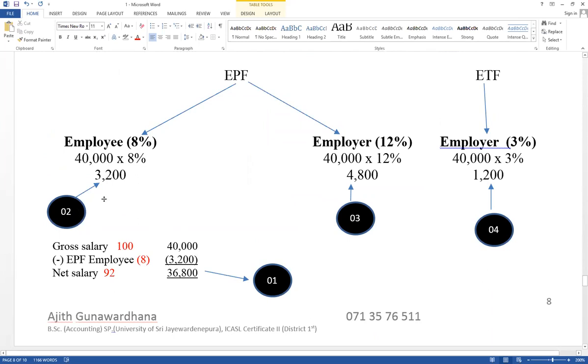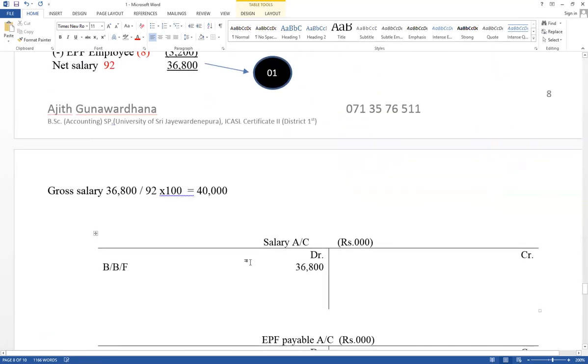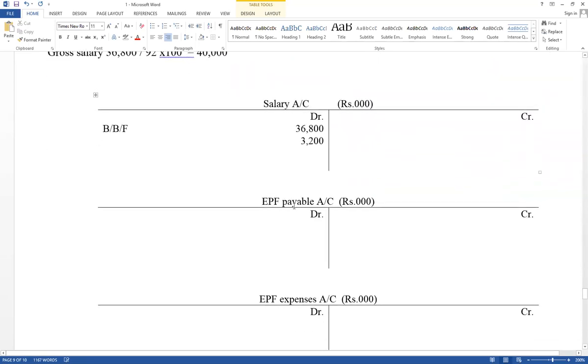From step number 2 should be completed. Therefore, this value, contribution of employee: salary account debit, EPF payable account credit. Record it, 3,200. Salary account debit as EPF payable and EPF payable account credit as salary. Name of other ledger accounts. This is step number 2.